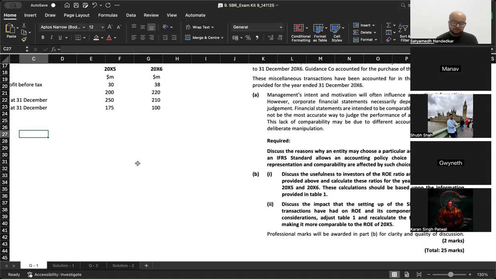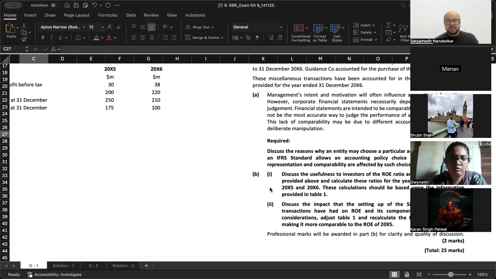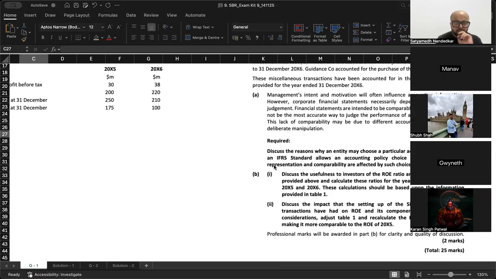Gwyneth, is there a change in provisioning? What provision? Bad debt provision? Provision for expense, not bad debt, sorry. Elaborate, please.